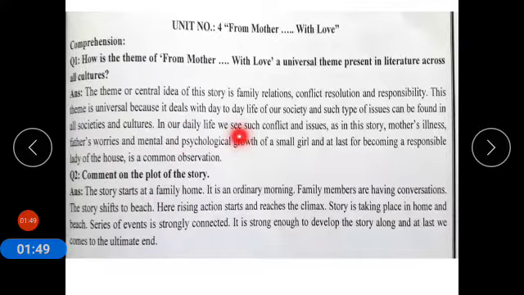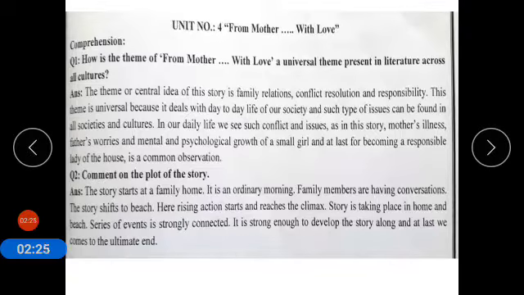और इस तरह के मामलात हर society और हर culture में आपको मिल सकते हैं. In our daily life we see such conflict and issues as in this story. Mother's illness, father's worries and mental and physical growth of a small girl and at last for becoming a responsible lady of the house is a common observation. So in this story you read that it is a story of day-to-day happenings as all of us go through. So it is the story of mother's illness, father's worries and the physical and the psychological growth.